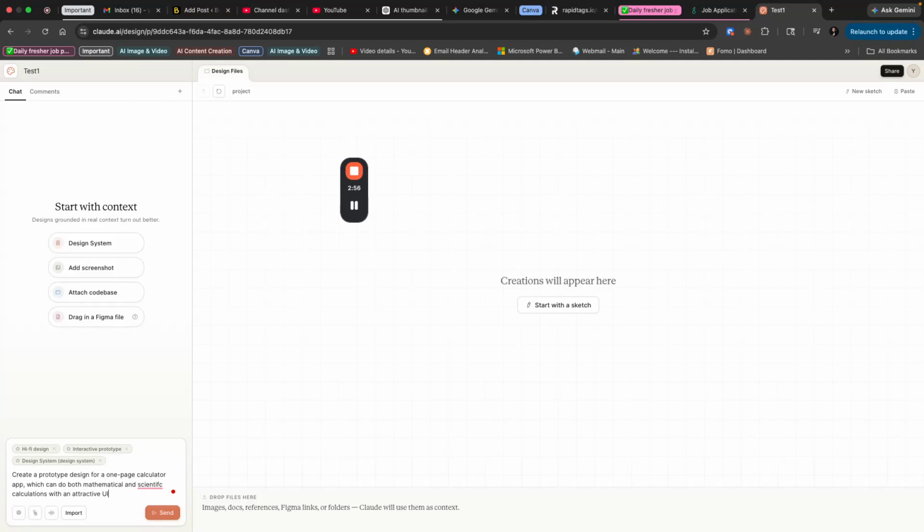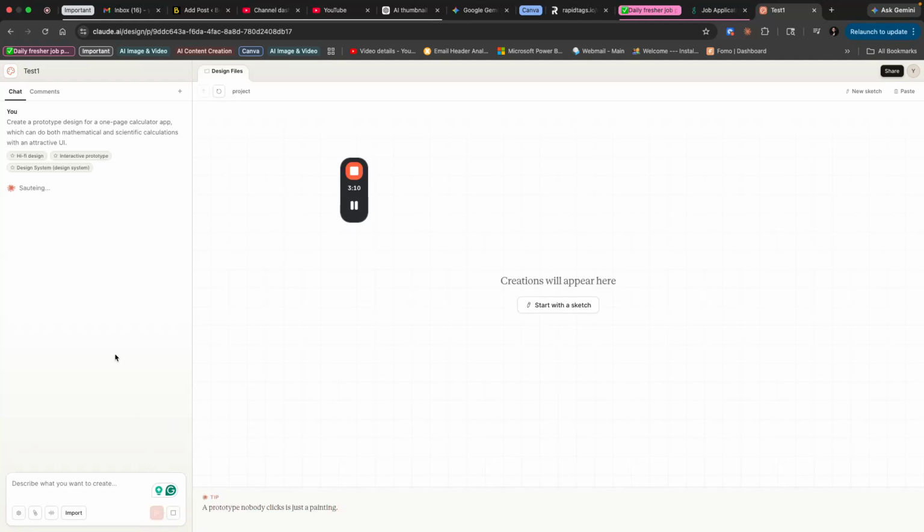So I'm starting with a calculator app, and I'm asking it to generate a UI prototype. We can change it, we can modify it, we can do everything. But to start with, I have just selected this and it is loading in the backend.